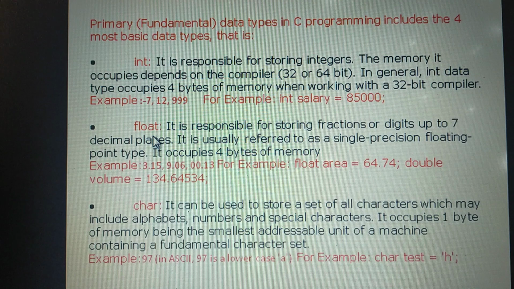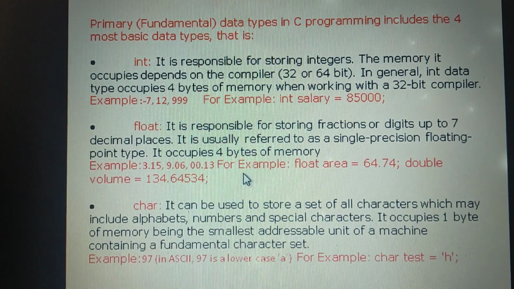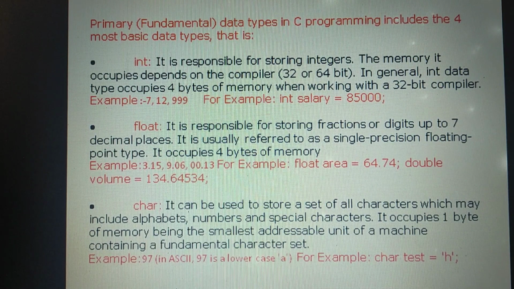Next one is float. If you use a float type variable, it will occupy 4 bytes. Let's say we are using a variable storing values having a decimal point, we have to use the data type float. It occupies 4 bytes of memory. Examples are 8.5, 36.5, 3.1. These are examples of float type data.